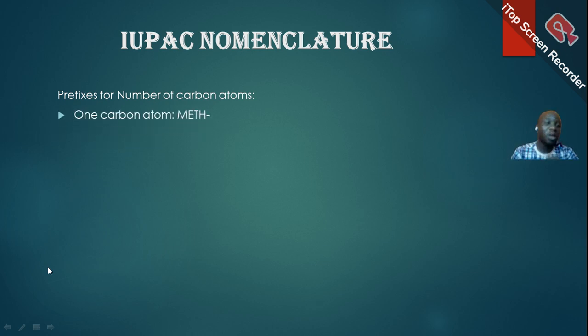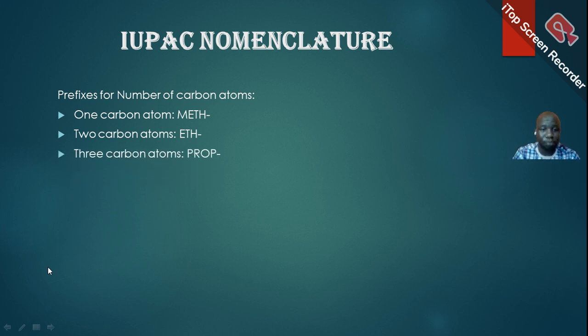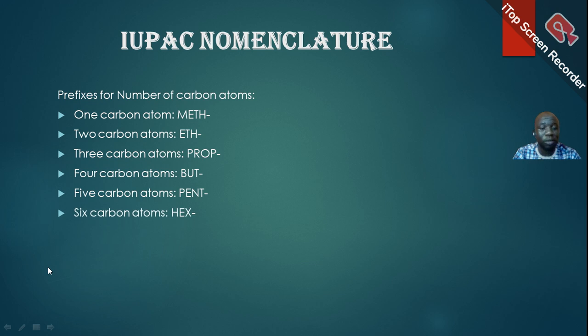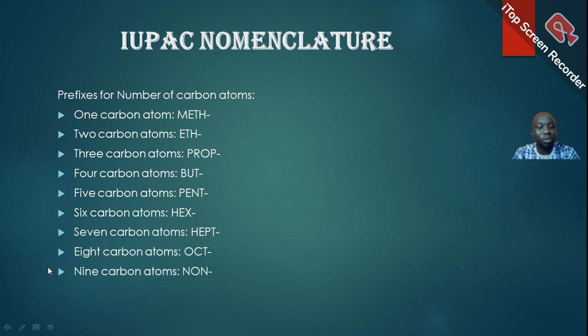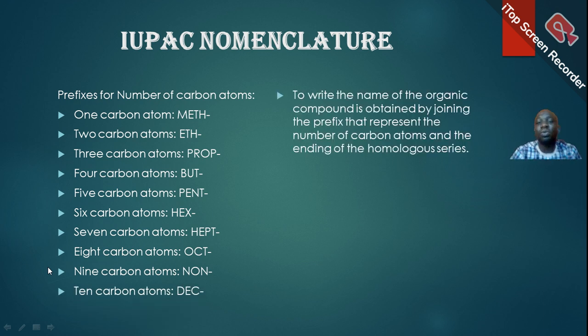When you have one carbon atom, we say meth, METH. So for an organic compound with one carbon atom, we use meth. Two carbon atoms, eth. Three carbon atoms, prop. Four carbon atoms, but. Five carbon atoms, pent. Six carbon atoms, hex. Seven carbon atoms, hept. Eight carbon atoms, oct. Nine carbon atoms, non. Ten carbon atoms, dec.